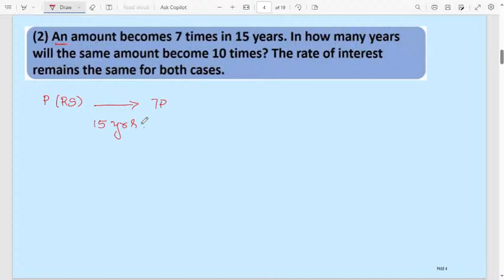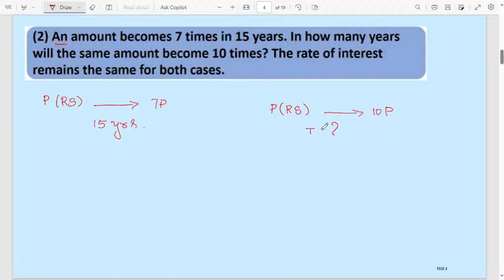Next, in how many years will the same amount become 10 times? Same amount, same principal. It will become 10 times of P in how many years?